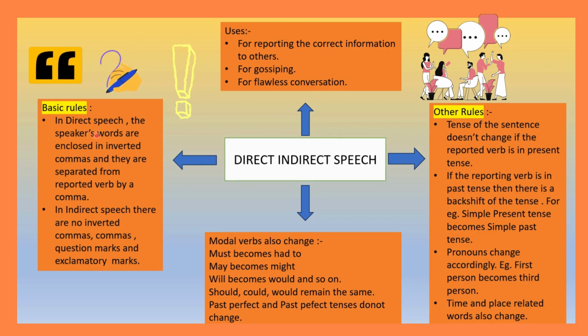In direct speech, the speaker's words are enclosed in inverted commas and they are separated from the reporting verb by a comma. So this is the first rule, as I earlier told you. And on the other hand, in indirect speech, there are no inverted commas, question marks, and exclamatory marks in reported speech. So these are the two basic rules that we have to know when we learn direct indirect speech.